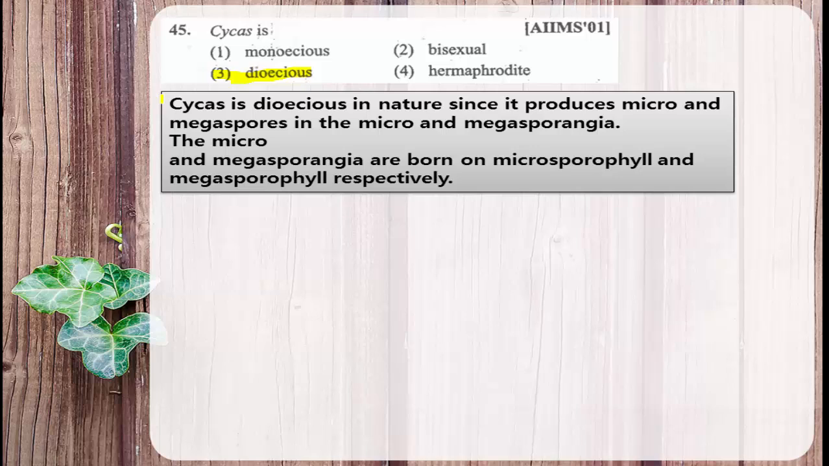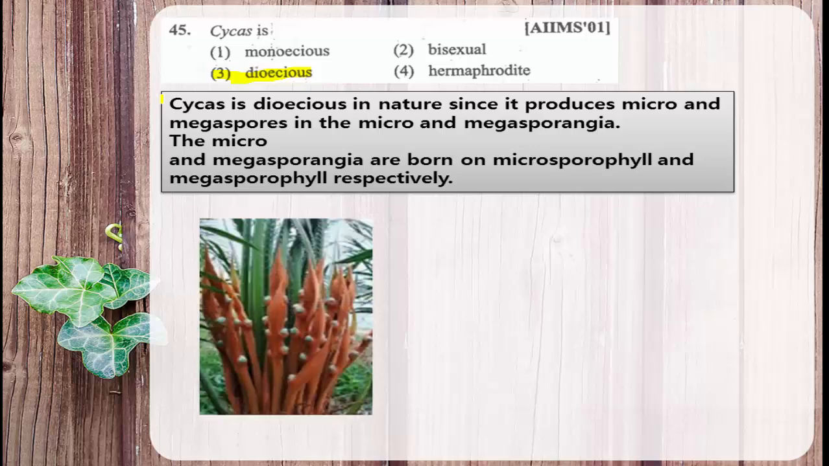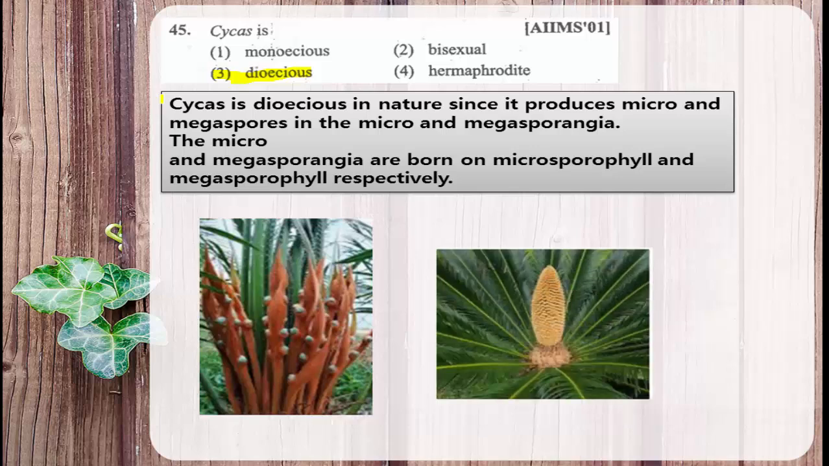Here is the same explanation. This is the cycas with megasporophyll having the ovule, and this is the cycas with microsporophyll, that is the male cone. These are the megasporophylls, much larger. The ovule can be seen very clearly, and this is the male cone, an aggregation of the microsporophylls. The female cone is an aggregation of megasporophylls, and microsporophylls give rise to the formation of the male cone. Both of them are produced in two separate plants, hence the cycas is called dioecious. Then moving to the next question.